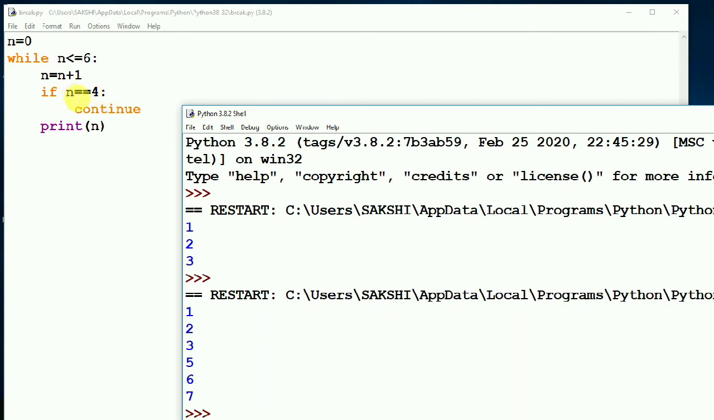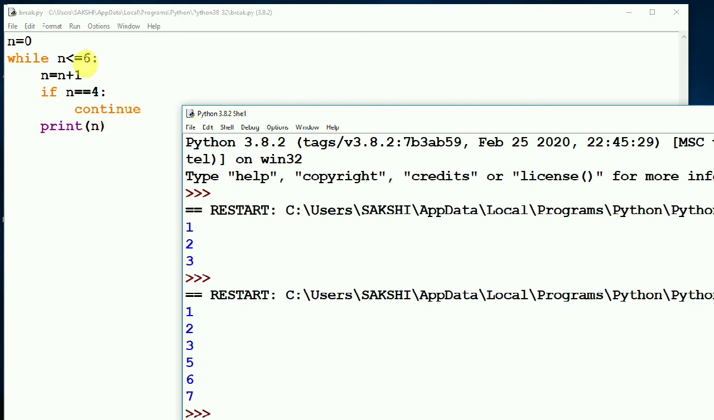When the condition will become 4, 4 equals 4, condition becomes true. So it says continue. So what it will do, it will not go to this statement, but it will go here. 4 less than equal to 6, condition is true. n equals n plus 1, that is 4 plus 1 is equal to 5. Now is 5 equal to 4? No, the condition is false. So it will print 5.